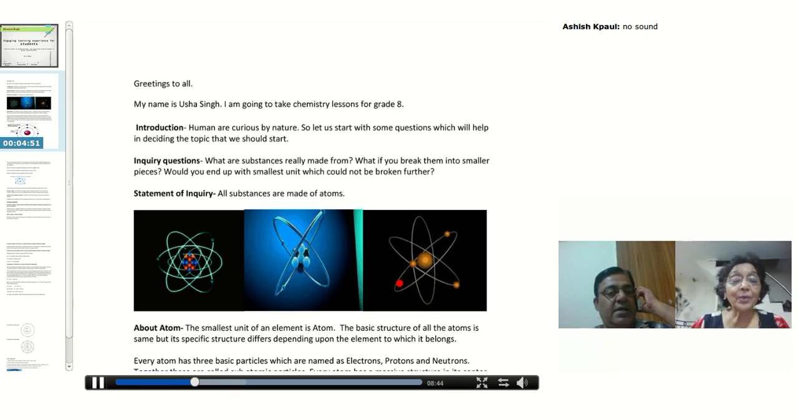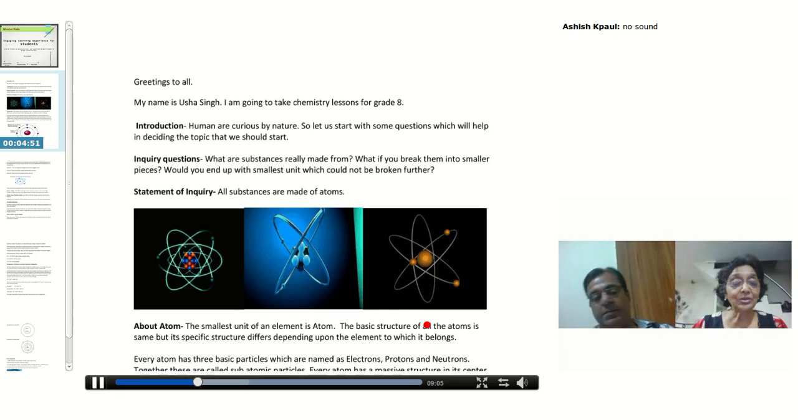And if I sum up all these inquiry questions and your answers, then I am going to frame my statement of inquiry, which is all substances are made of atoms. Right, my topic is atoms. Now let's talk about atoms. The smallest unit of an element is the atom.